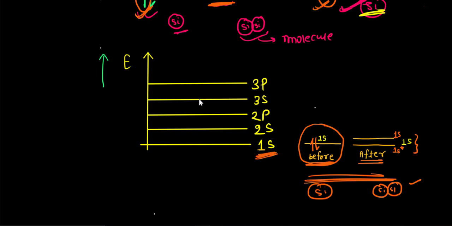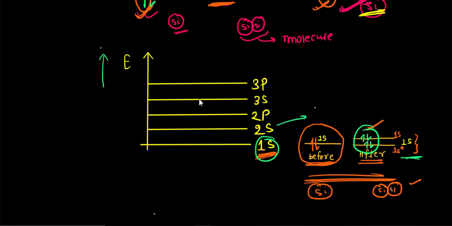We are not going into the detail. This is enough for us. So this single energy level is going to split up into 2 energy levels. Now the Pauli principle would be happy because we can fill up 4 electrons, since each 1s level for a single atom would have 2 electrons. So now the 2 atoms can fill up their electrons in the 2 energy levels. So we are consistent with the Pauli exclusion principle, and this is what happens. The single energy level splits up into 2 energy levels.